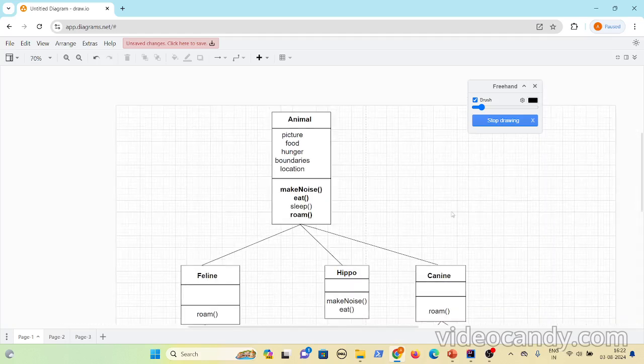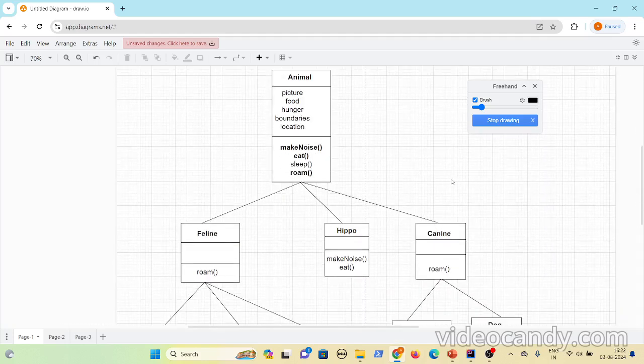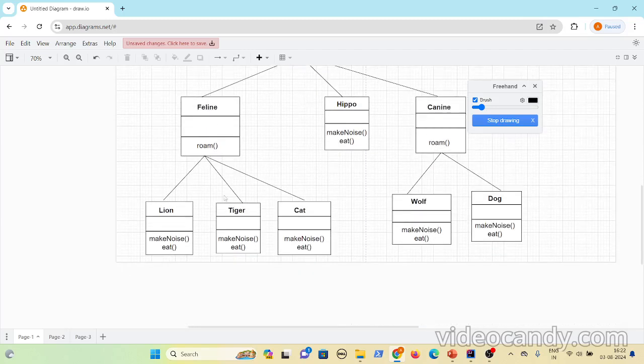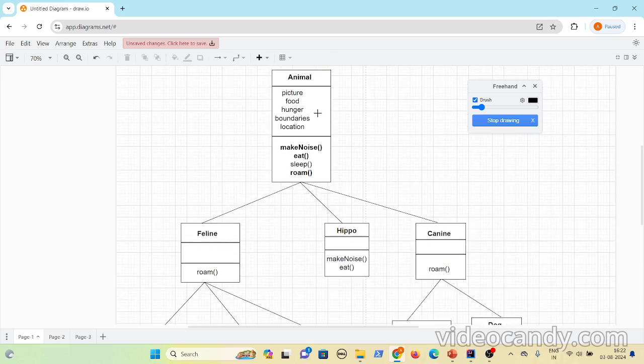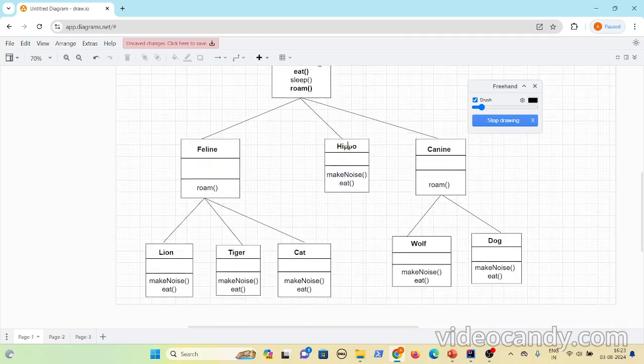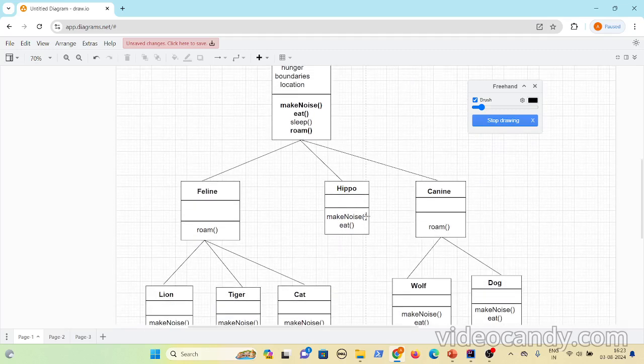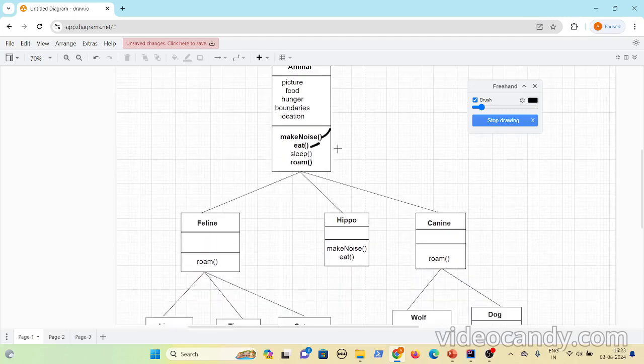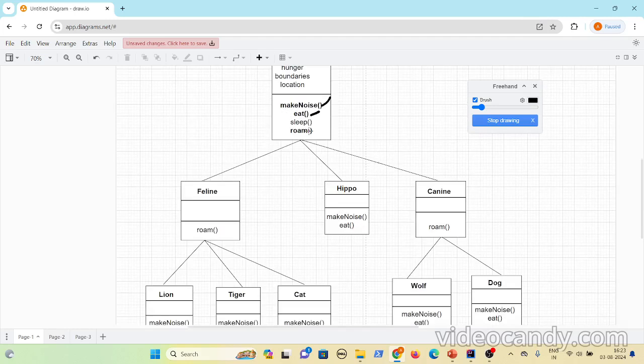We already discussed this Animal inheritance tree, right? What we have done here is put common behaviors and common instance variables in the Animal class, and the subclasses Lion, Tiger, Cat, Wolf, Dog and Hippo all use these behaviors, and if they want to override a few behaviors, they override them in these classes. Here these classes have overridden the makeNoise and eat methods. The sleep method implementation is whatever is in the Animal class; they did not override the sleep behavior.